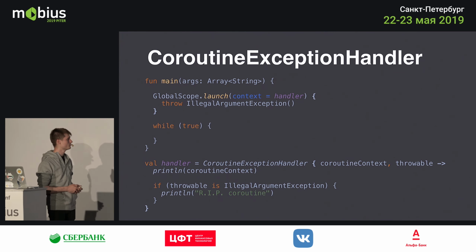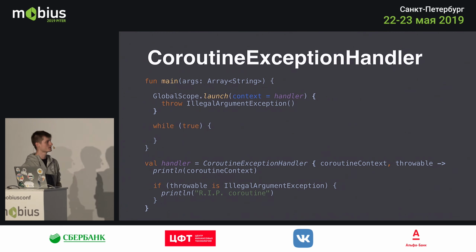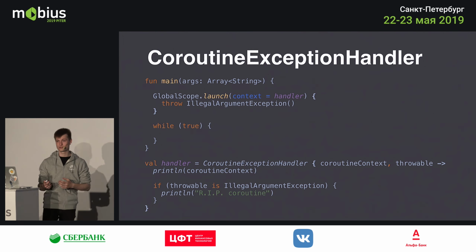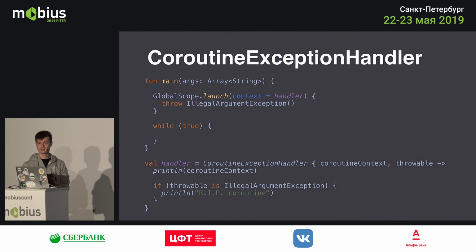And if you look at the code, you see that it receives a coroutine context that you use for the coroutine and a throwable that happens. So you can print the context, and you can do some checks with the throwable to see what happened. And you can print the result if, for example, this is an illegal argument exception I sent. The fun thing about this is, even though I launched the coroutine in the main function and I immediately threw an exception, the program will still run.